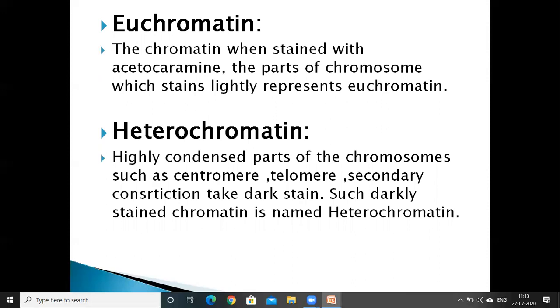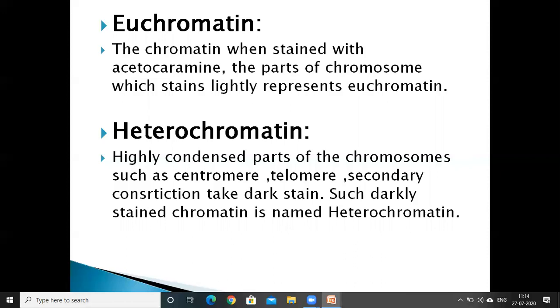Next, euchromatin. The chromosome is made up of chromatin. When the chromatin is stained with stains like acetocarmine or Feulgen, the different parts of the chromosomes stain differently.